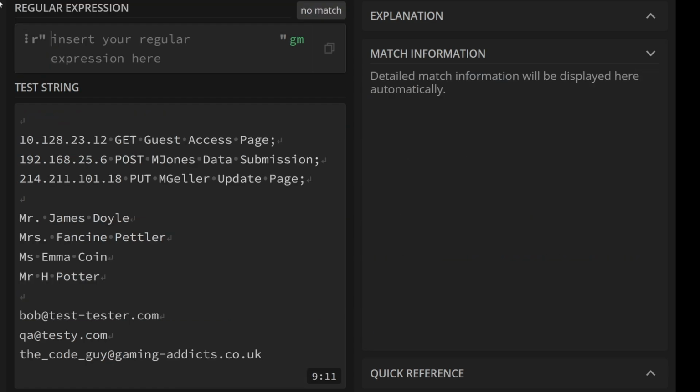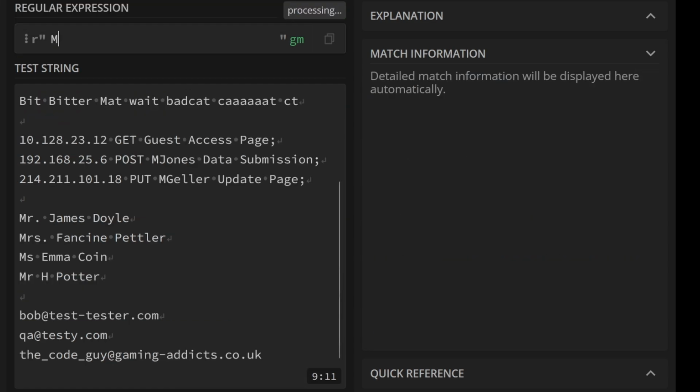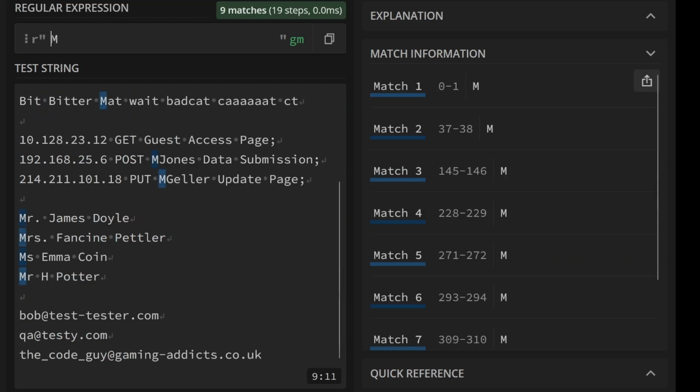Okay, so next let's find our names. Well, they all begin with a capital M, and we're going to look at the start of a line because that's where they all are.